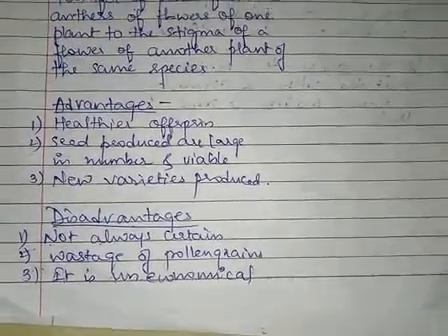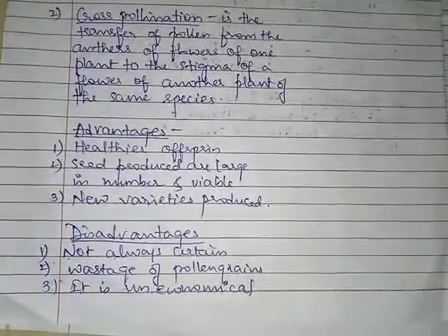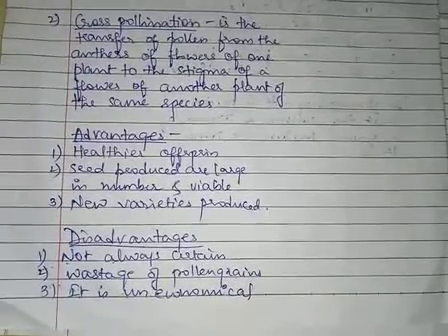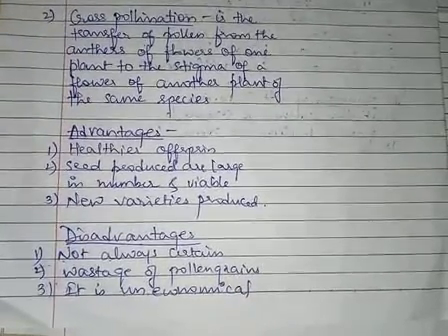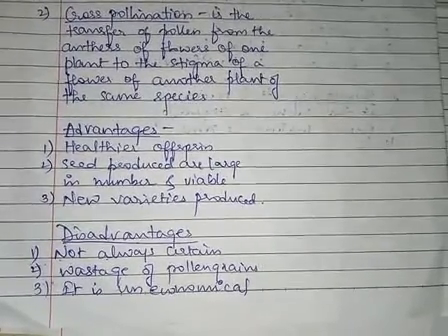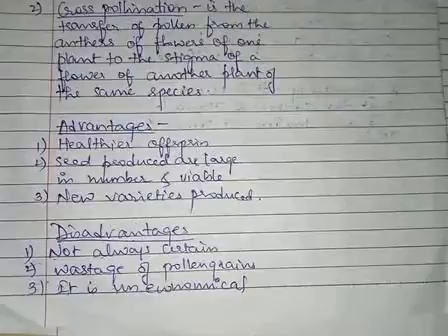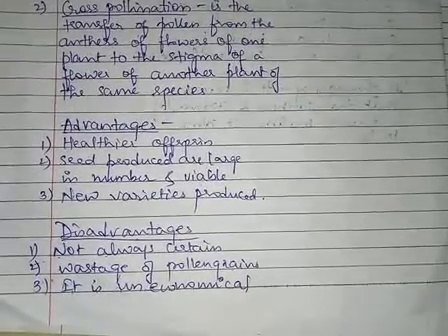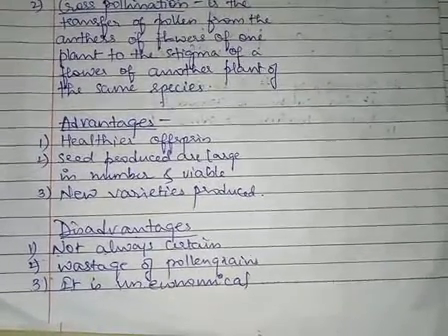So these are the disadvantages of cross-pollination. We saw that cross-pollination is the transfer of pollen grains from the anther of one flower to the stigma of another flower which is present on another plant, but both plants are of the same species. So this is about cross-pollination.